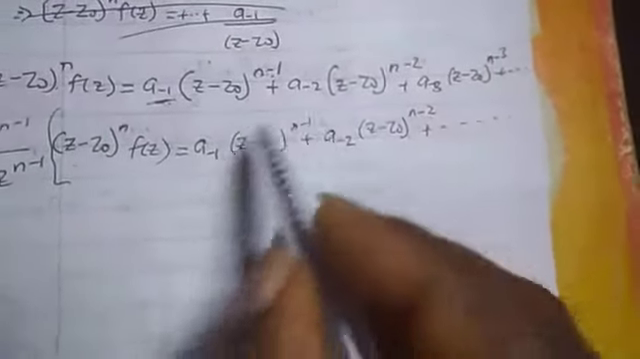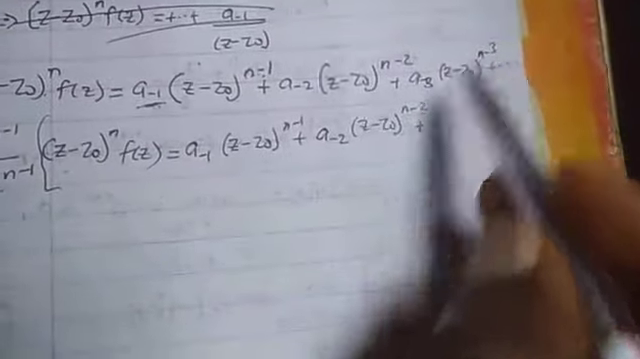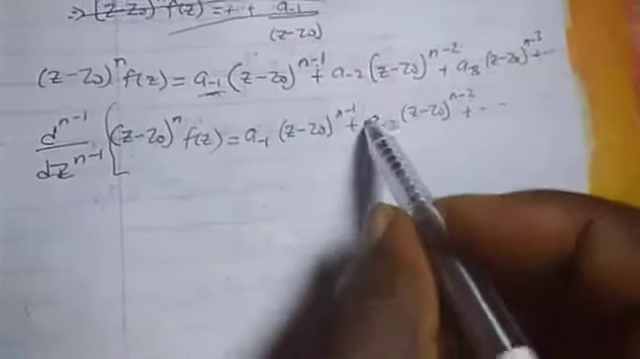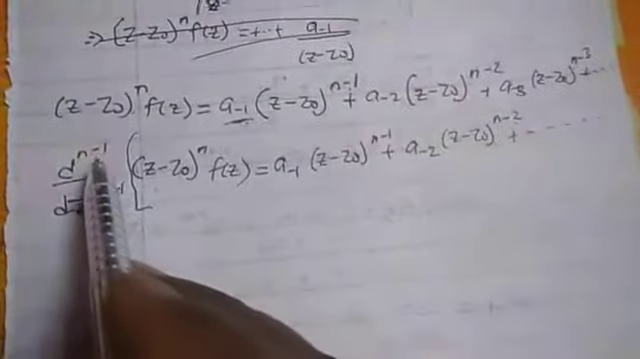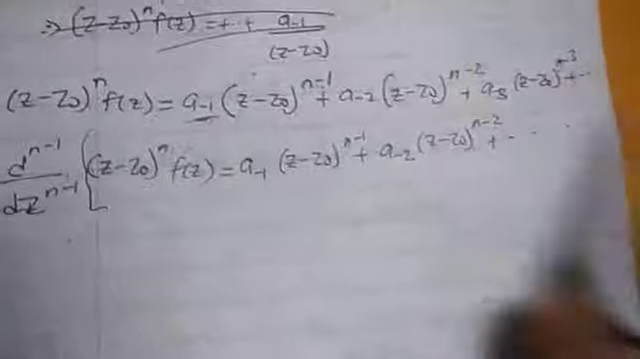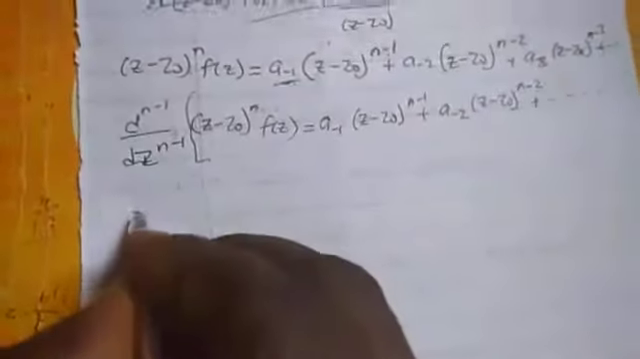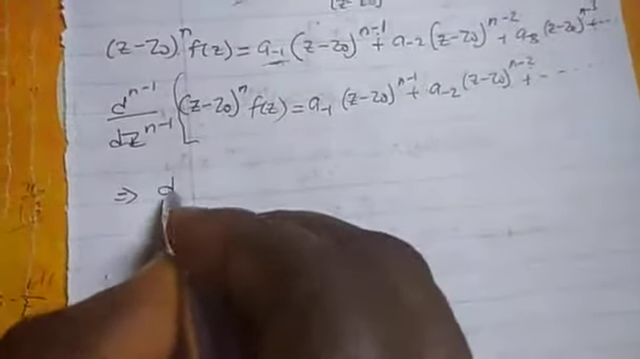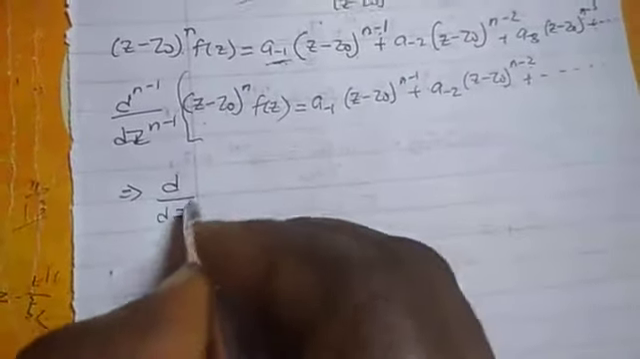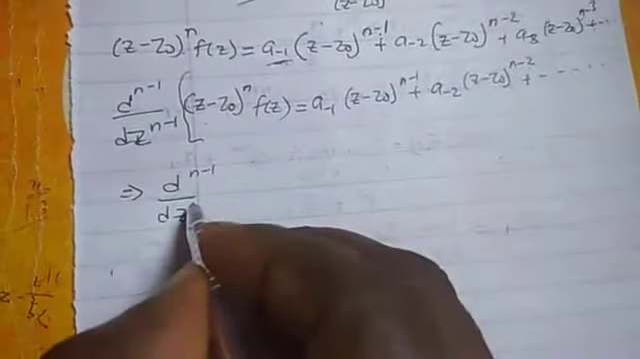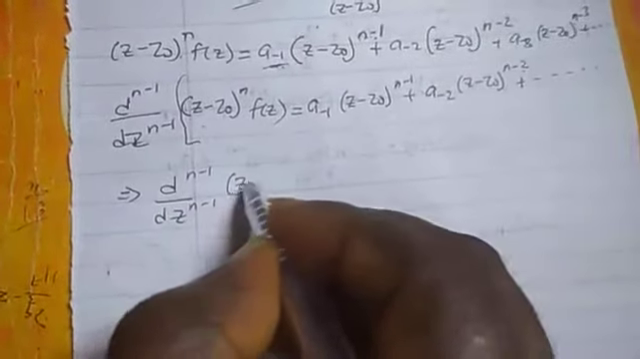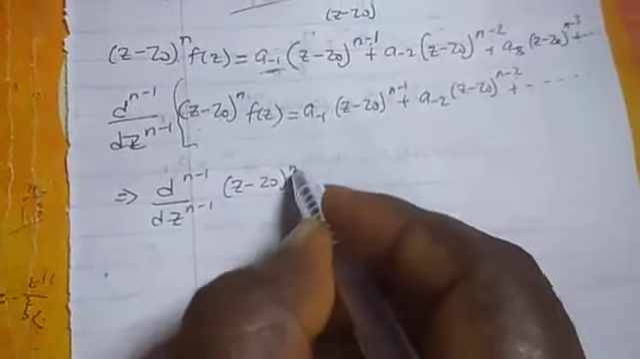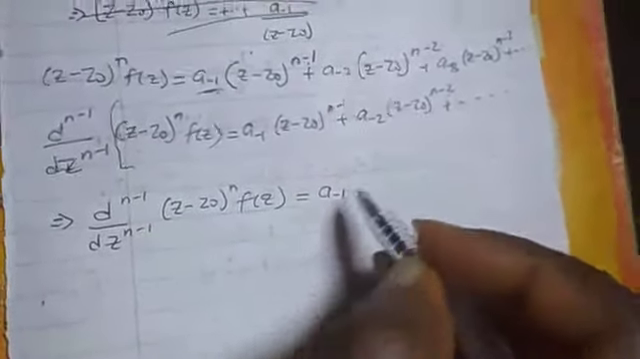So as you can see, all these terms with m minus 2 are less than m minus 3, and also less than m minus 1. In that case, differentiating them will be 0 because I am differentiating up to m minus 1. And m minus 2, m minus 3, m minus 4, they are less than that. In that case, I'm going to have d^(m-1)/dz^(m-1) of f of z is equal to a minus 1.